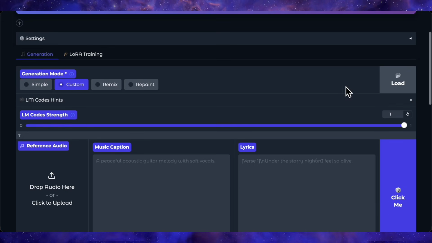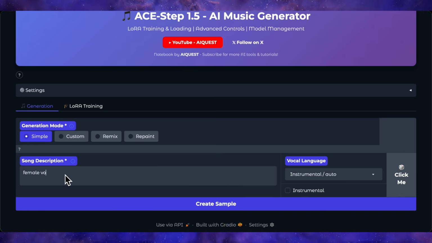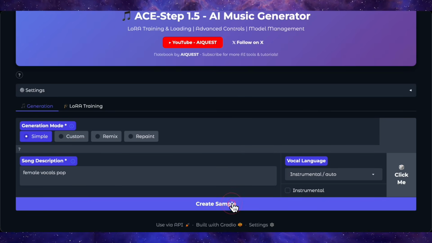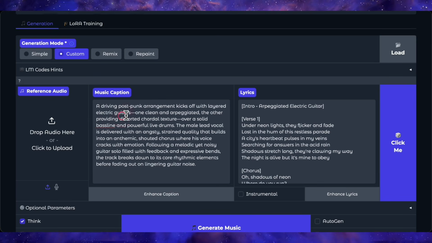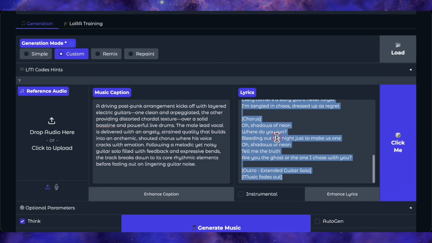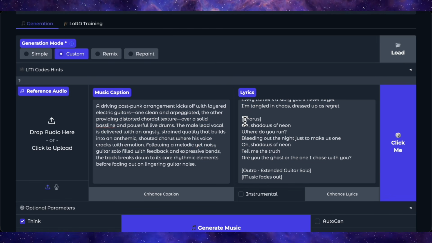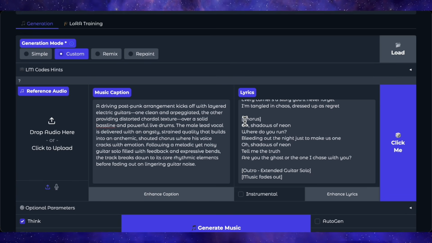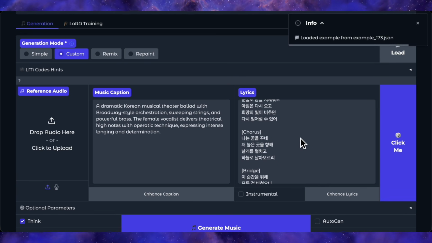For generation, you've got a text prompt and a lyrics field. You can type something as simple as "female vocals pop" into the prompt and hit create sample, and the LM will write a full set of lyrics and generate a complete style tag for you automatically. Or if you already have your own lyrics and prompt, paste them in and hit generate directly. There's also a dice button that cycles through built-in presets, which is great for testing quickly.